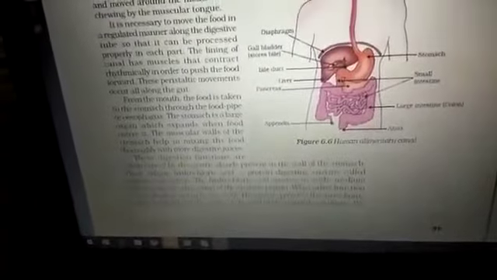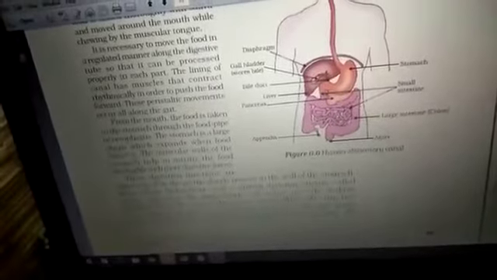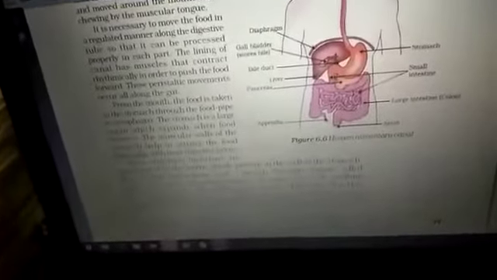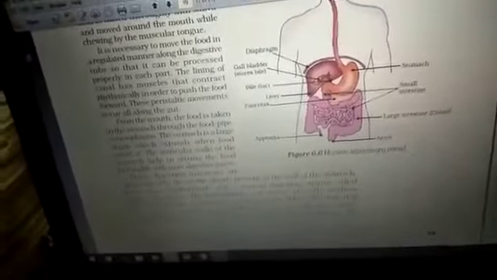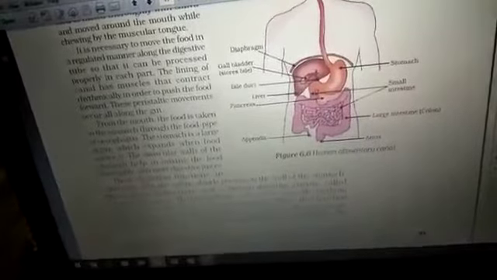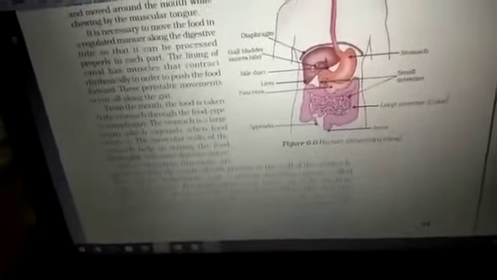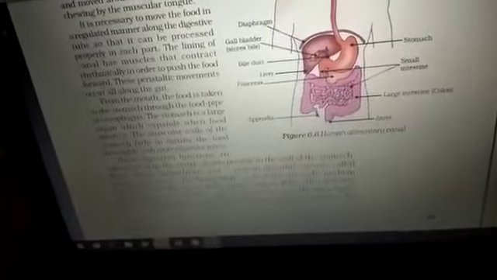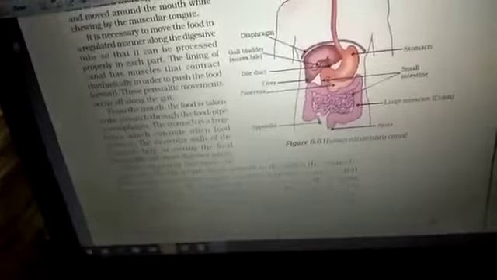The small intestine collects the secretions from the liver and pancreas, as well as secreting its own juice called intestinal juice. So in the small intestine, bile juice from the liver, pancreatic juice from the pancreas and intestinal juice are released. Together, these three juices digest the food material gathered inside the small intestine. Over here, complete digestion takes place. Carbohydrates are converted into glucose, proteins are converted into amino acids, and fats are converted into fatty acids and glycerol.